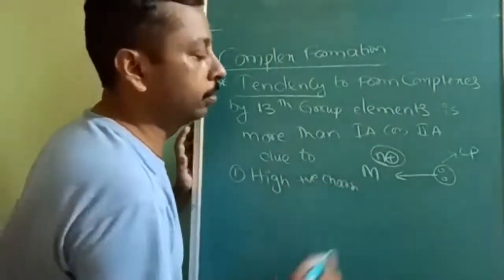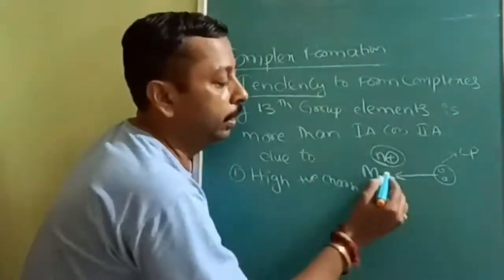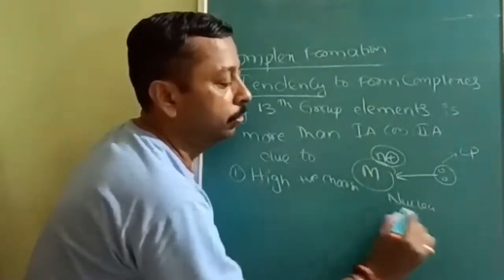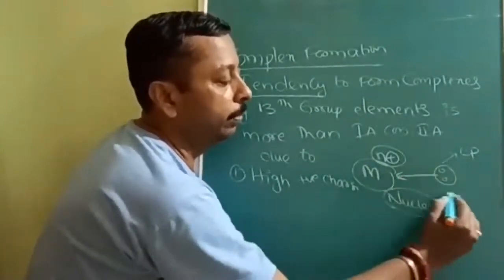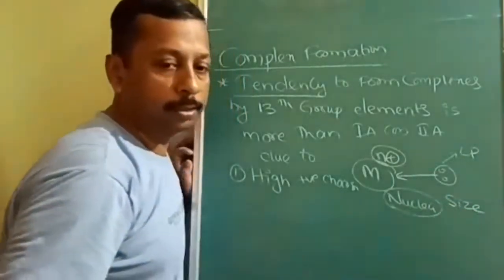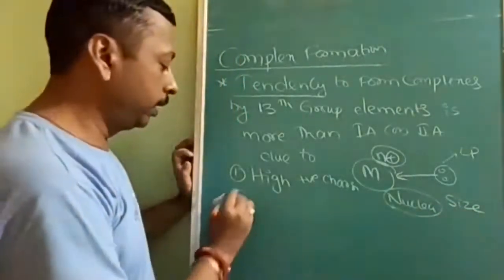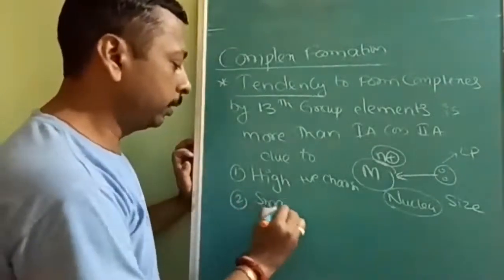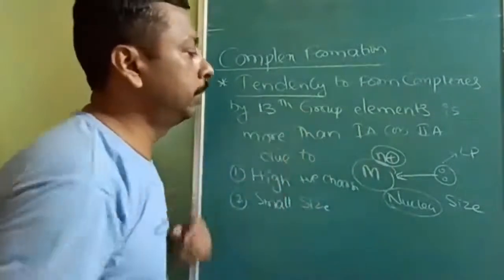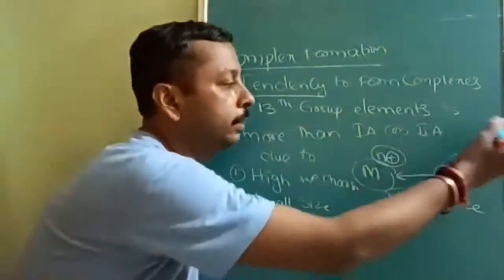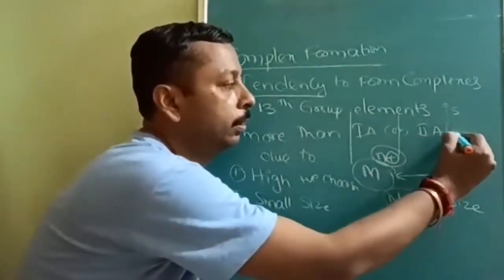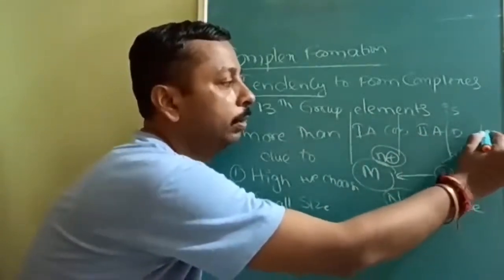Is it understood? For attracting, the nucleus will attract. So for the nucleus to be nearby, size should be small. Very good, that is the second reason: small size. The 13th group elements are on the right side: first 1A, second 2A, then D block, then P block, the 13th group.